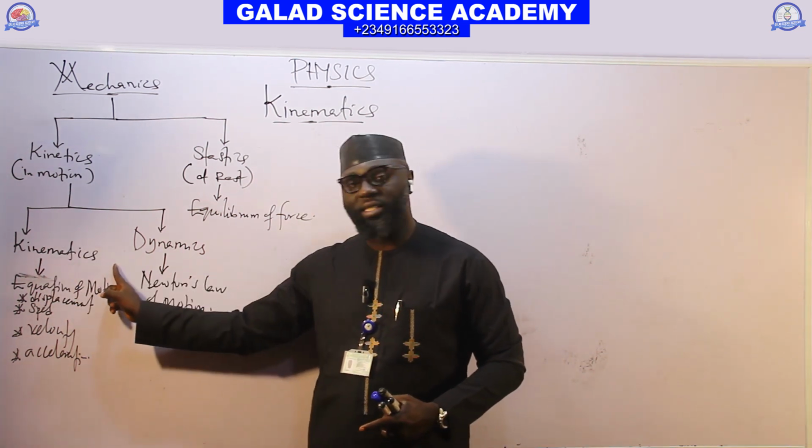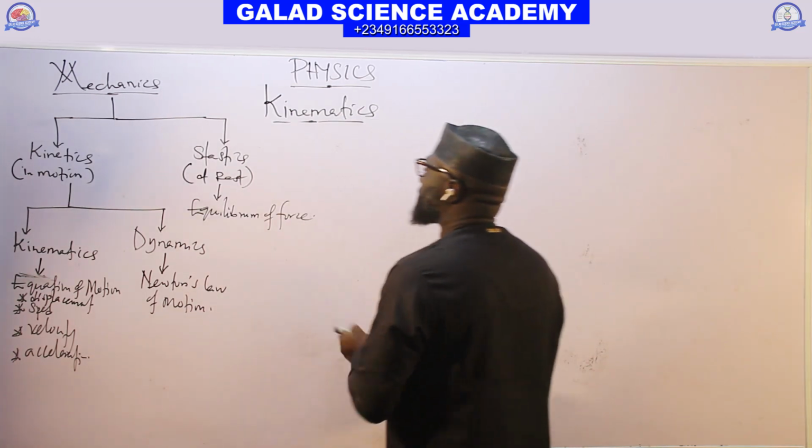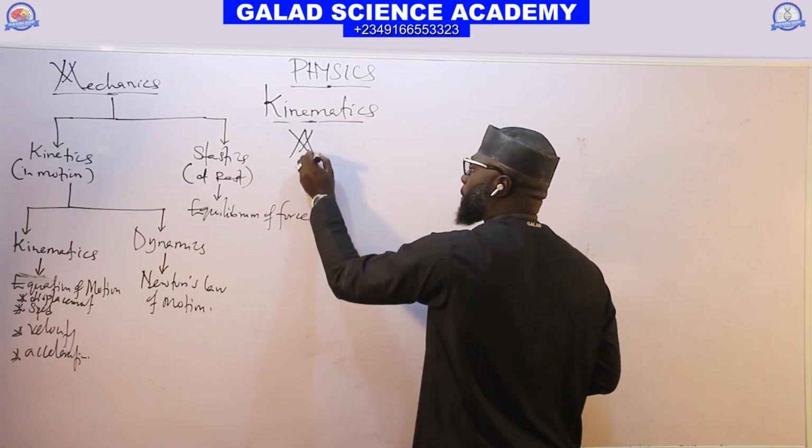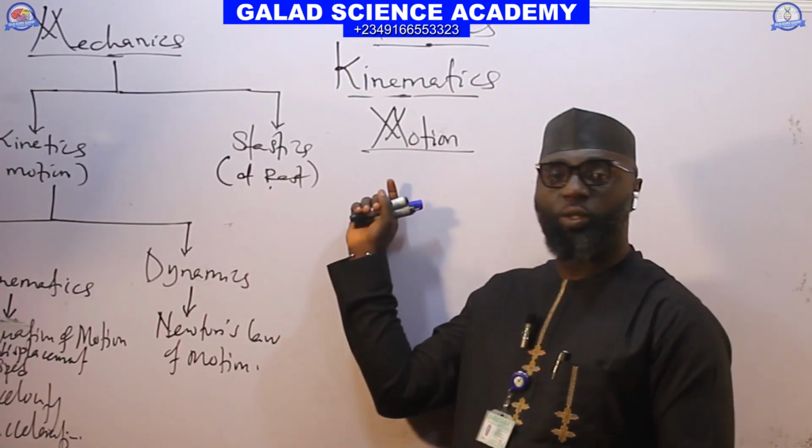Under this kinematics, we have motion. So let us start from motion. What is motion?